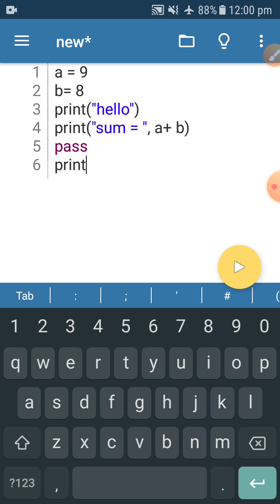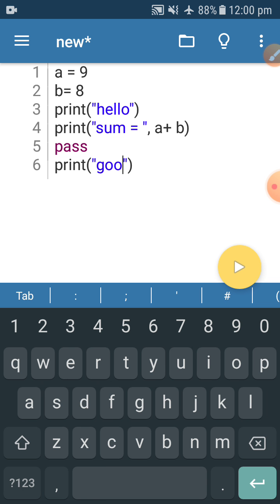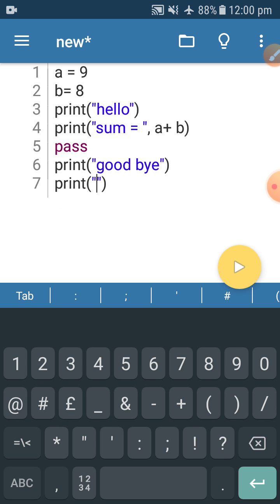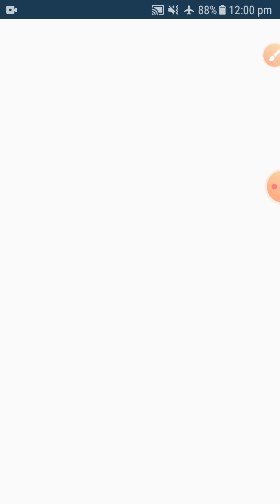Now again I'm repeating the print function, and I'm writing one statement inside that print function, that is goodbye. Now again one more message I'm printing with the help of the print function, that is, I'm writing have a nice day. Now a small program I have made. Let me run that program by clicking this yellow button.